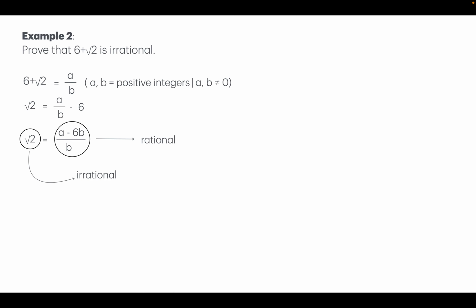So if this assumption is not true, which is that the number is rational, then the number has to be irrational, because a real number can either be a rational number or an irrational number. So if a number is not rational, then the number will be irrational. And that's why I can say that 6 plus square root of 2 is an irrational number.